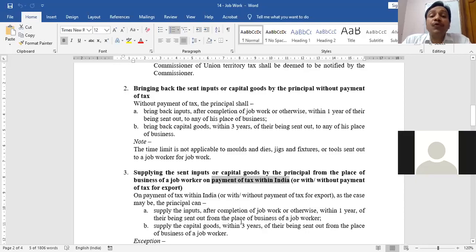I can also export those inputs, those buttons as well as machinery. Now, if you remember, export was zero rated supply under section 16 of the IGST Act. And in zero rated supply, I can do export with payment of tax as well as without payment of tax. So I'm not discussing that section right now. But in this case, what is necessary to know is that it is also possible that you can supply those buttons as well as machine for export with or without payment of tax. That's it.